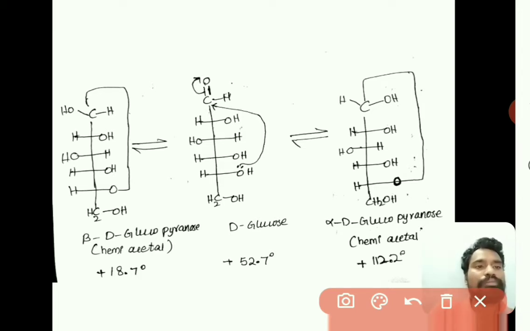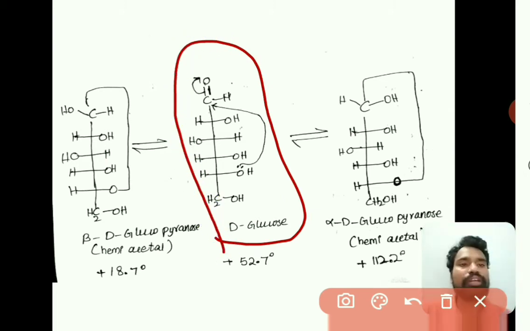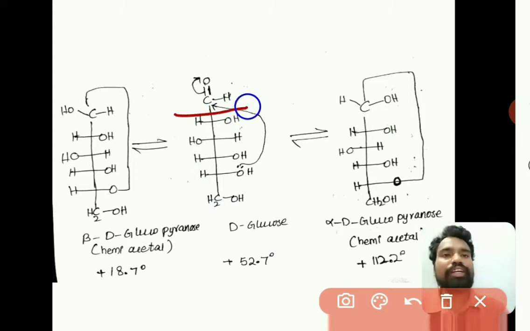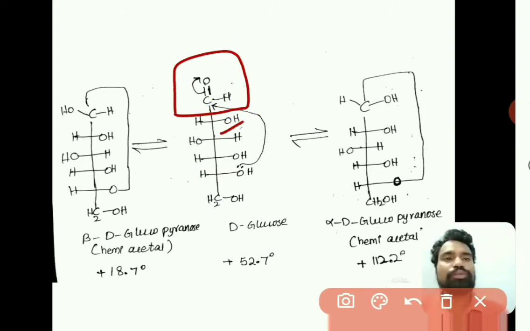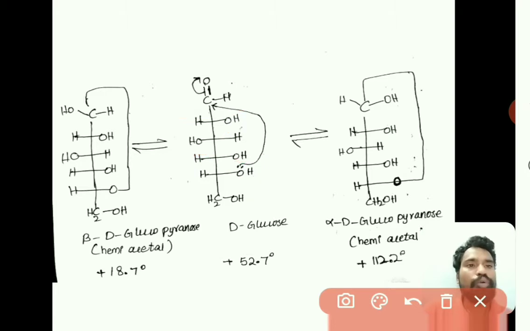Just observe here. This is the open chain structure of glucose, as we have discussed earlier, right. In this, the free aldehyde group is at the first carbon, OH at the second carbon, OH on the left side at the third carbon, OH, OH and CH2OH. So this is the open chain structure, right.